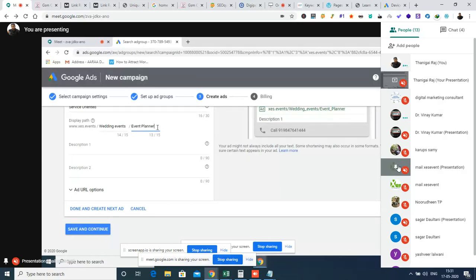And one more thing which I have to say to Annie: by default, if you give a space in the path, it will take it as an underscore. But underscore is usually not the best format for a keyword. So instead of giving a space, give a hyphen. Yes, hyphen. So Vinay, you just hold on. I will come back.